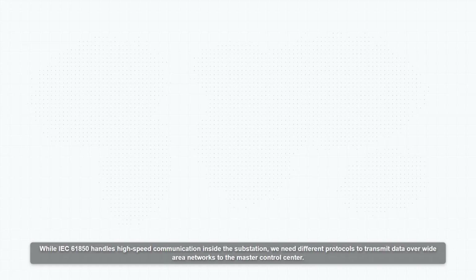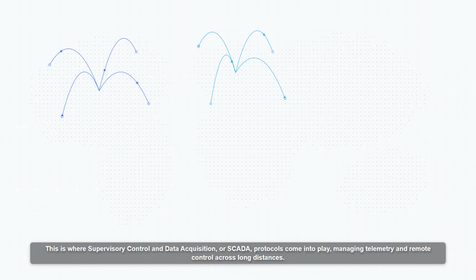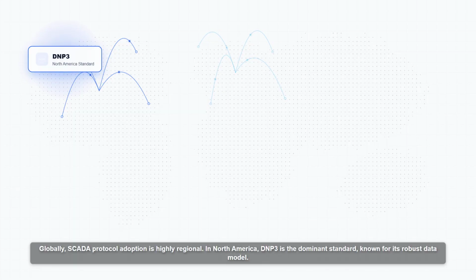While IEC 61850 handles high speed communication inside the substation, we need different protocols to transmit data over wide area networks to the master control center. This is where supervisory control and data acquisition, or SCADA, protocols come into play, managing telemetry and remote control across long distances. Globally, SCADA protocol adoption is highly regional.